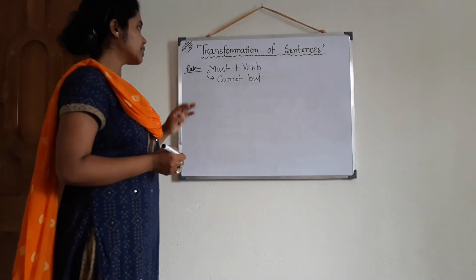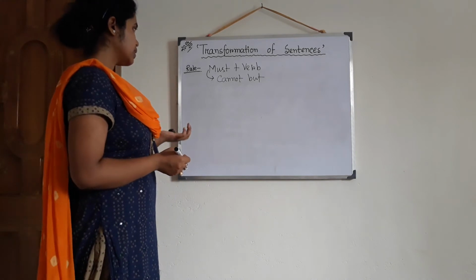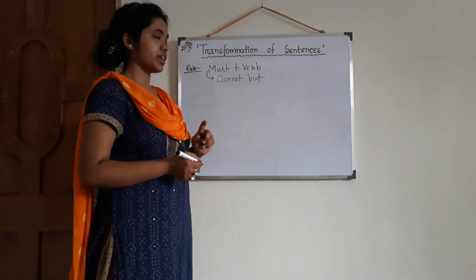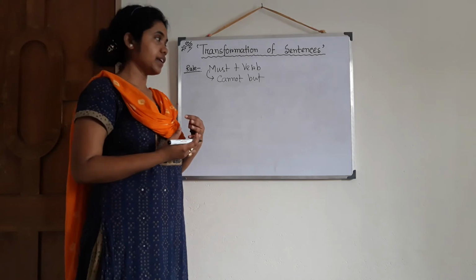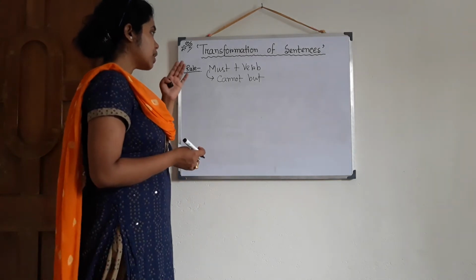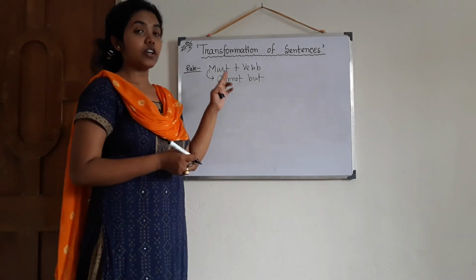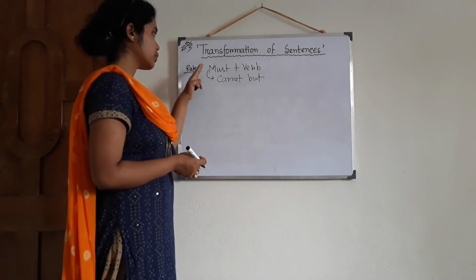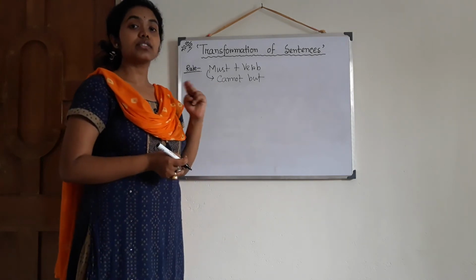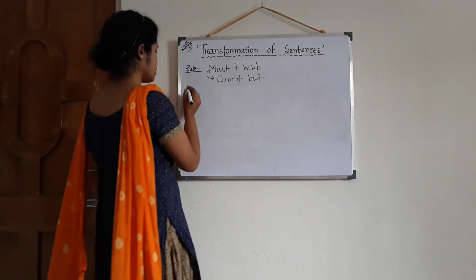If I am giving you any sentence where must is written and after that a verb is there, then that must will be replaced by cannot but. Means we will not use the word must anymore for the sake of transformation.